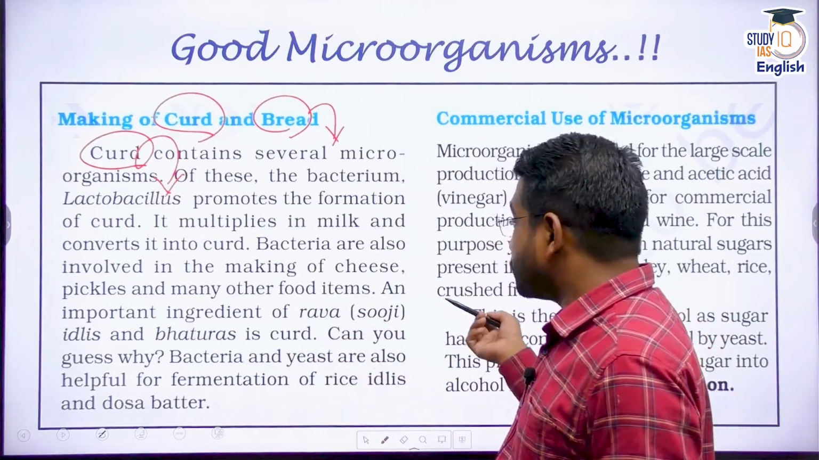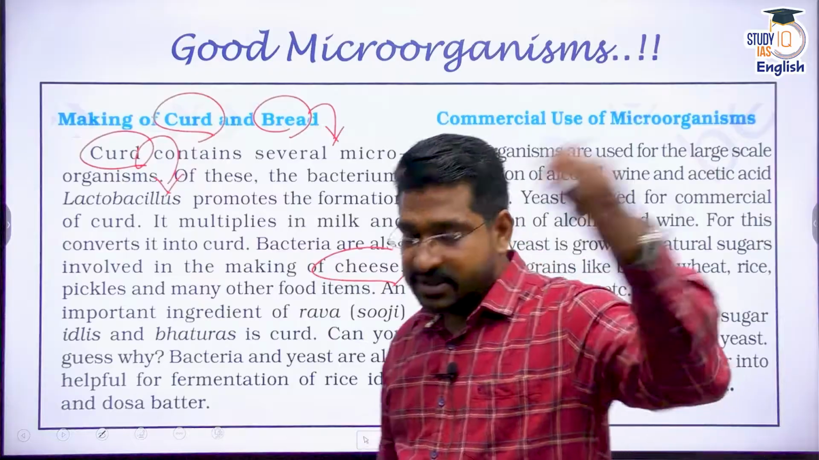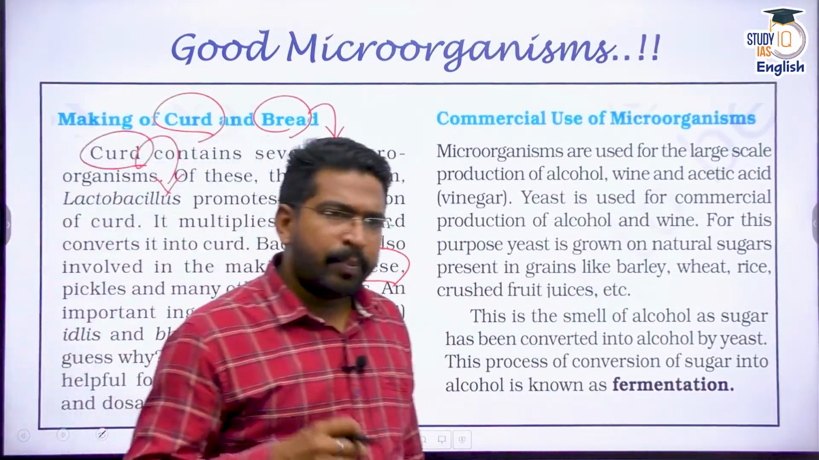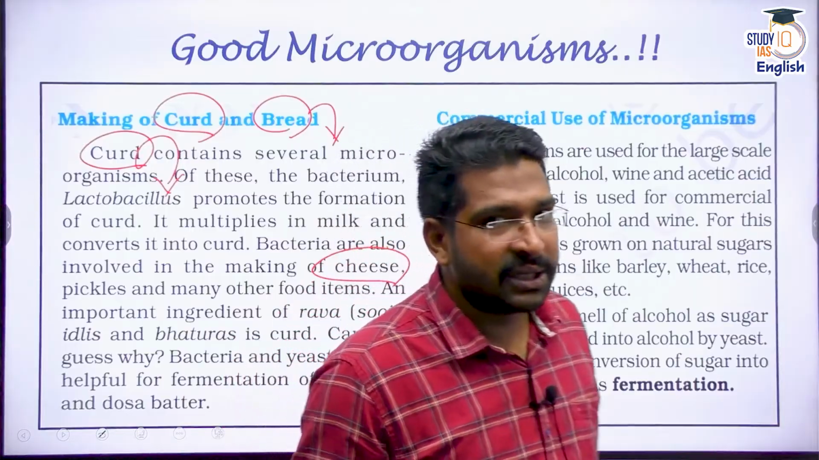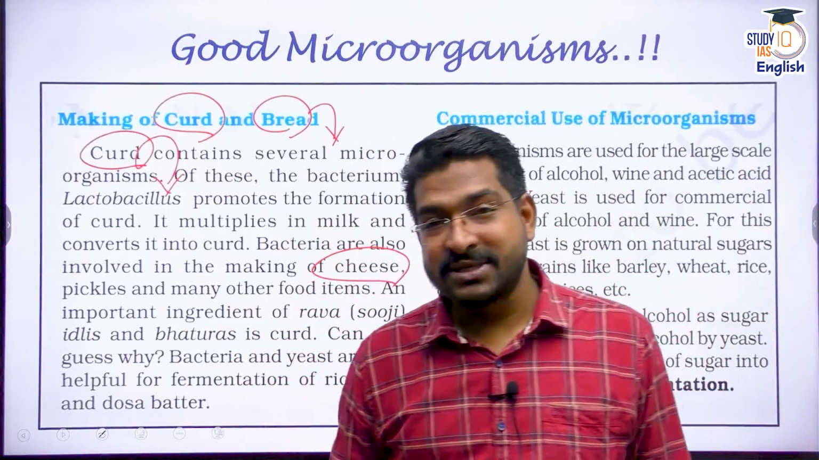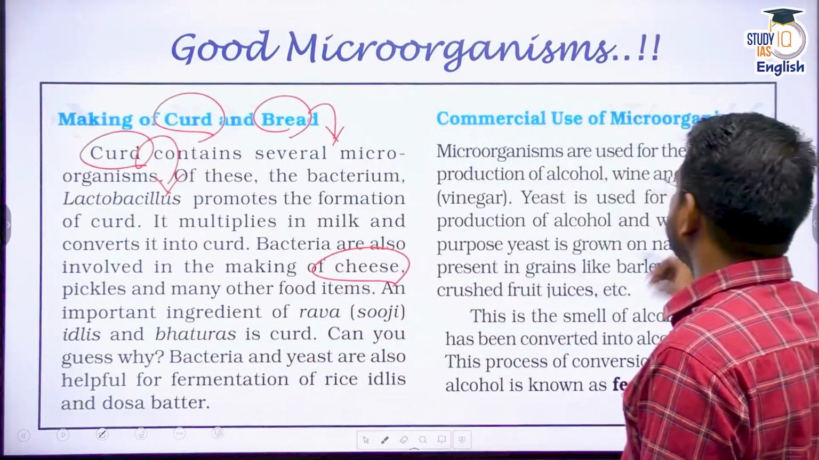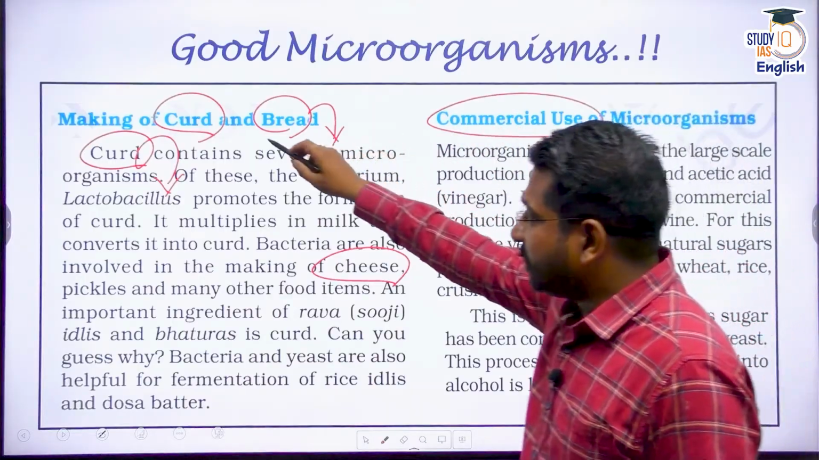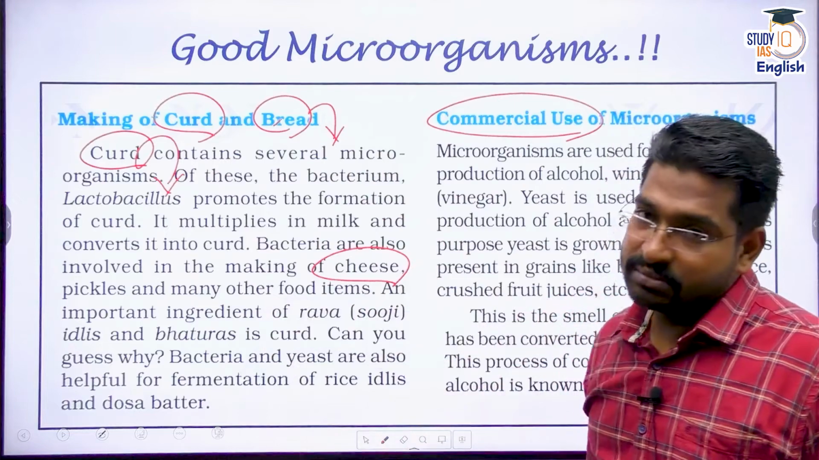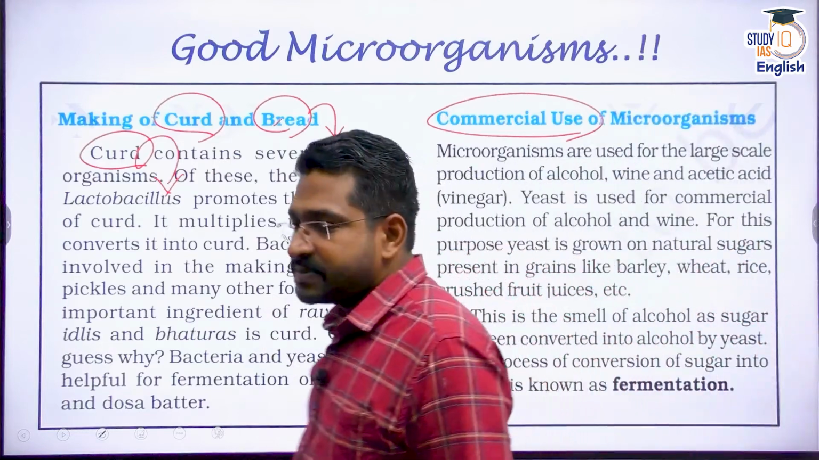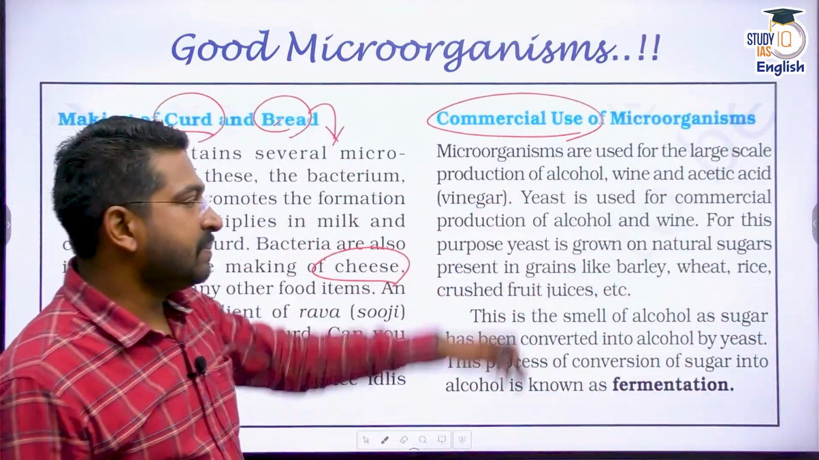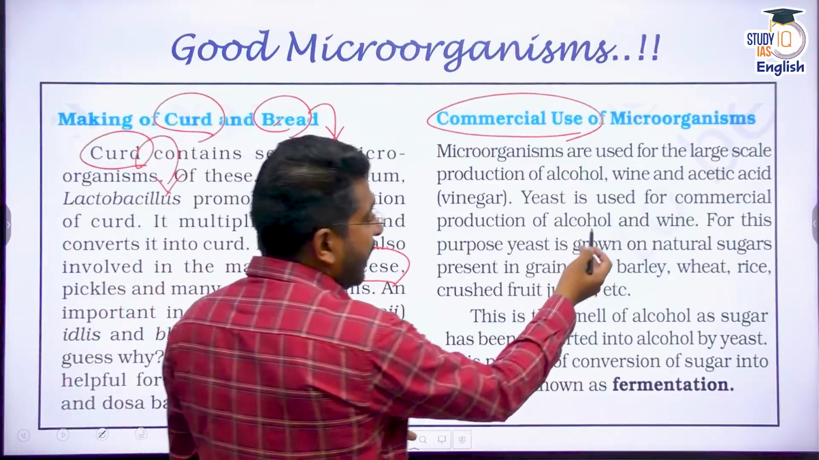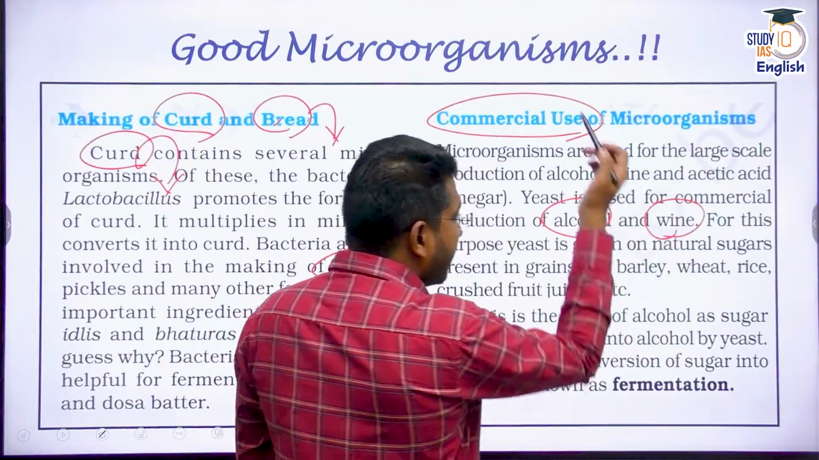In fact, I can use them to make cheese, right? In our previous discussion, we spoke about the bacterium Propionibacterium shermanii, used to make Swiss cheese. We can also use them for commercial use, right? As I told you, I can make curd and bread using these microorganisms. I can use them for commercial application, meaning I can make chemicals from them. I can create alcohol, and wine.